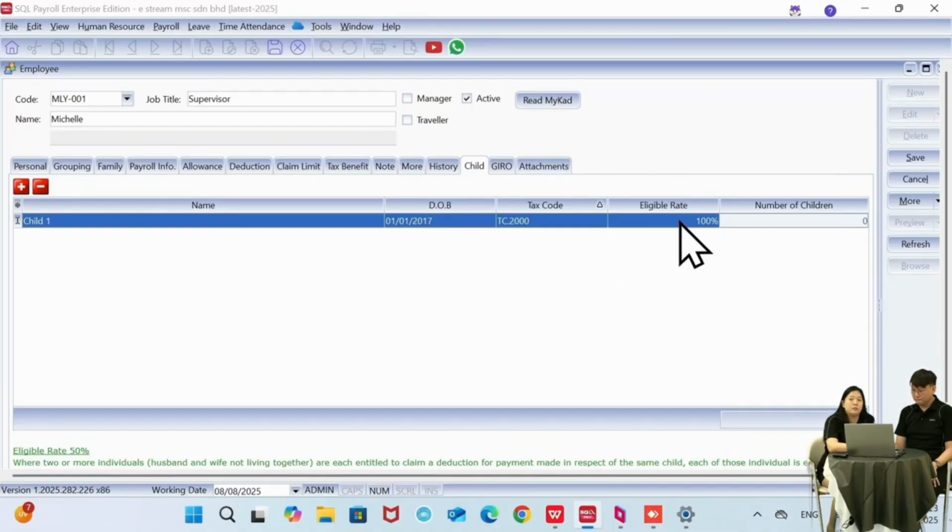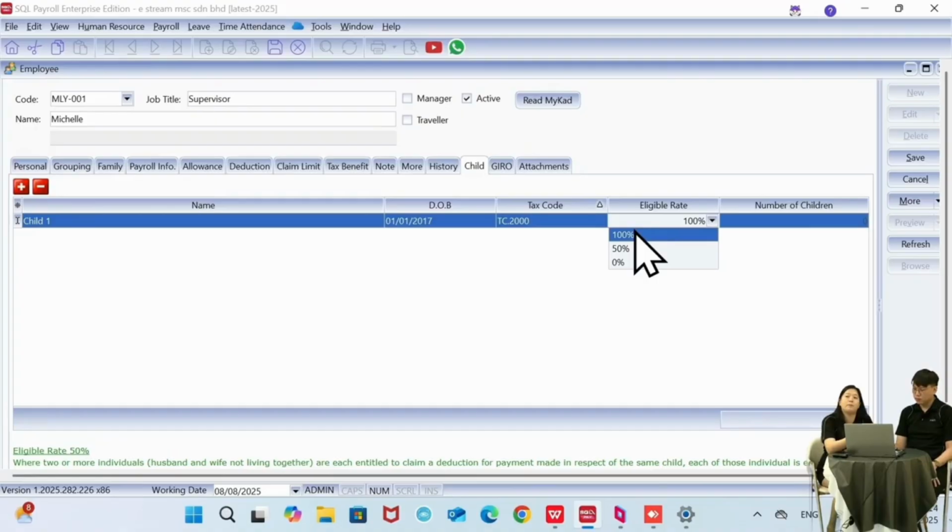And then we have the eligible rate over here. We have 3%. So this one is usually when you are a married couple, maybe the child relief is all under your name, so I will be taking 100%. But if let's say I'll be taking 50%, my partner will be taking 50% of the relief, meaning each person taking 1,000, then I will take 5,000. Or if my partner is taking all the relief, total 2,000, I will set it as 0. So if 0, whether you want to key in or not over here, it's up to you because there's no special function if it's 0%.